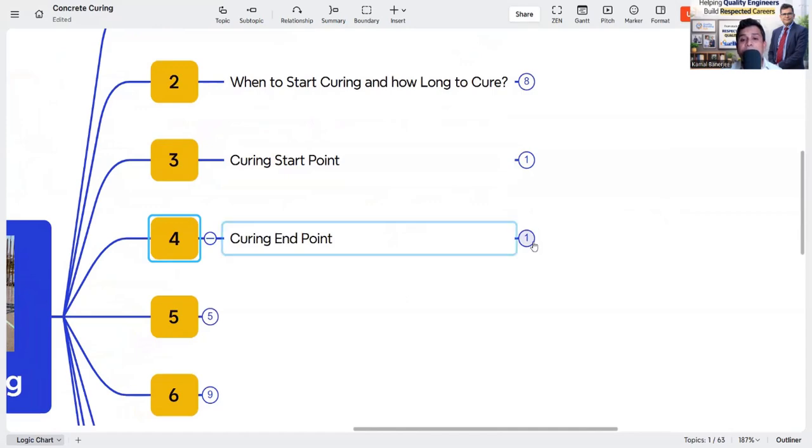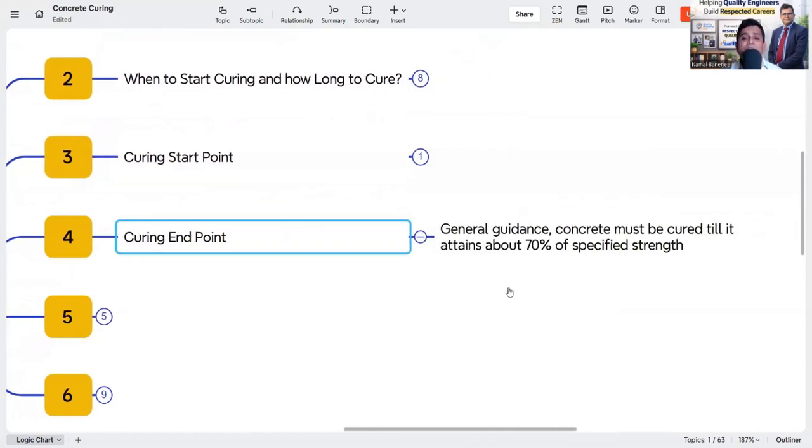And as a general practice, concrete must be cured till it attains about 70% of specified strength. But that is also a general guideline, and again it will vary case to case, because if you are using supplementary cementitious material, the 70% strength will not be reached in 7 days, maybe 8 days, 10 days, 12 days.